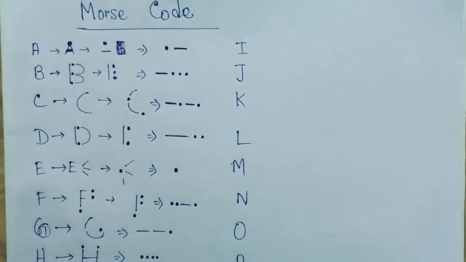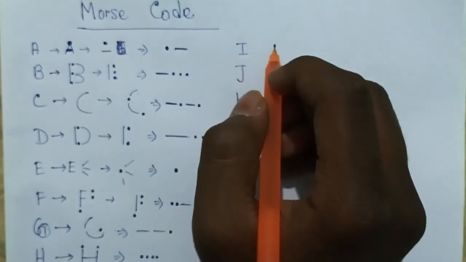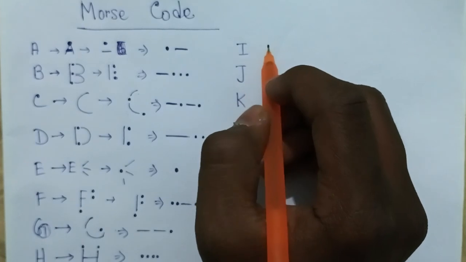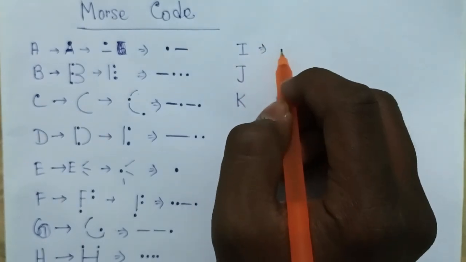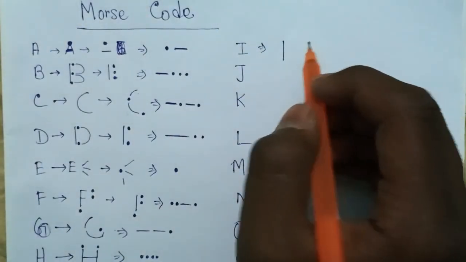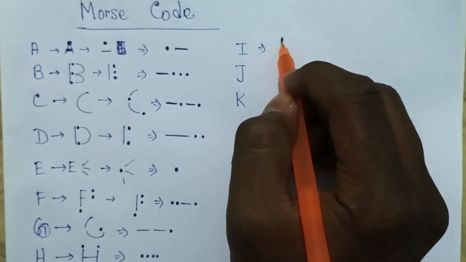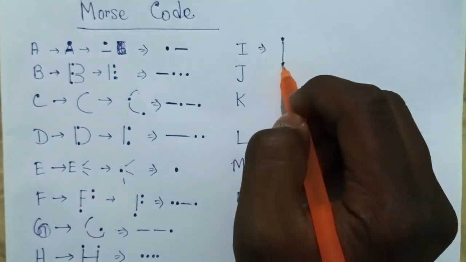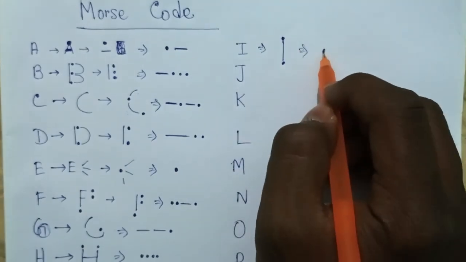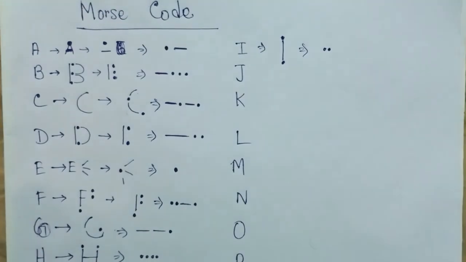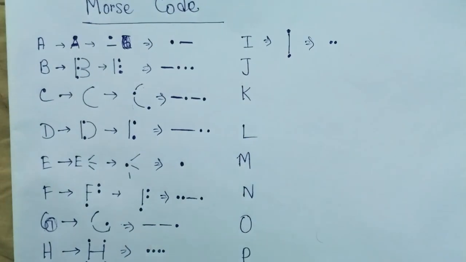Next comes the I. I, we can write, I is almost like a line, right? I is like a line, with one dot upper and one dot lower. So we can write it like this, only two dots. This is I in Morse code.